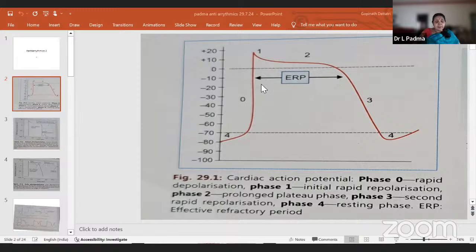Drug of choice in post-MI case of PSVT, it is wrong. Digoxin is not the drug of choice. Metoprolol is the drug of choice. And this digoxin itself causes atrial arrhythmias.